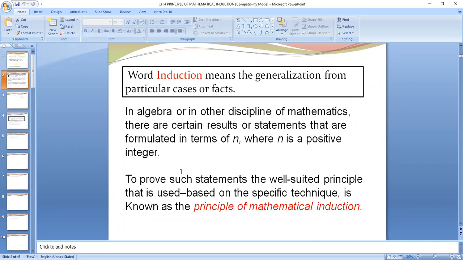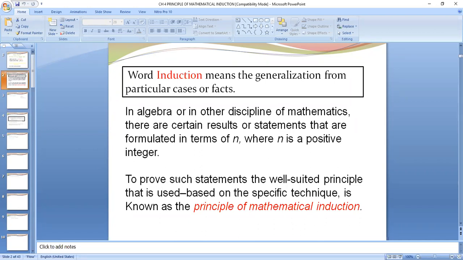Statements, like we are saying 2n is an even integer. So this is a mathematical statement, we know it is true. Whatever the value of n will be, 2n will be an even integer, for every n, a positive integer.